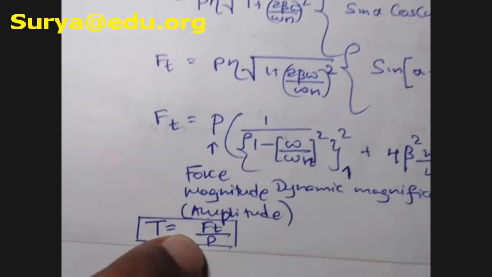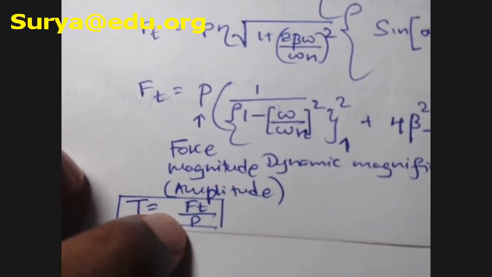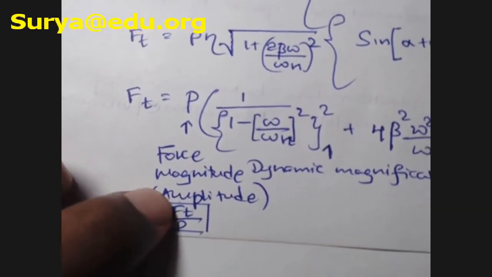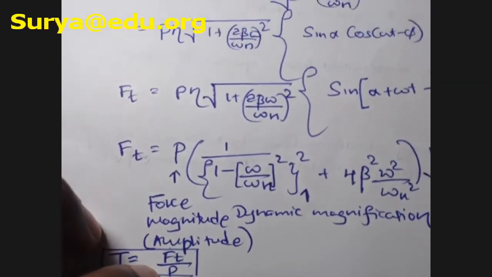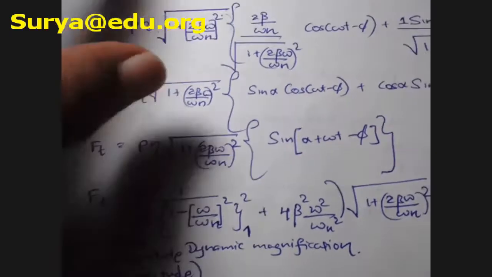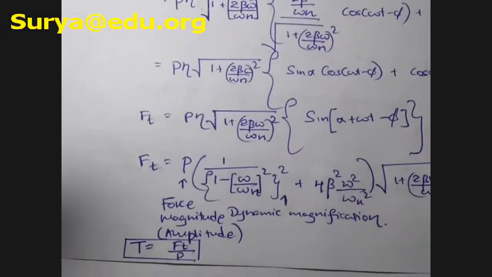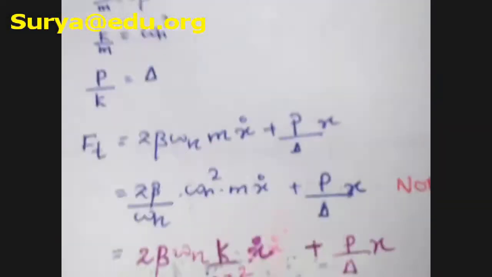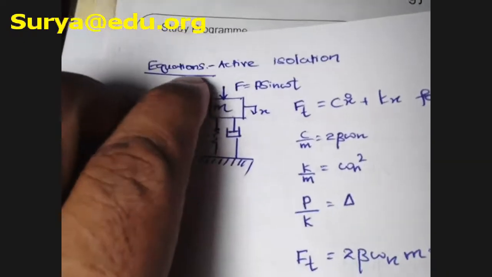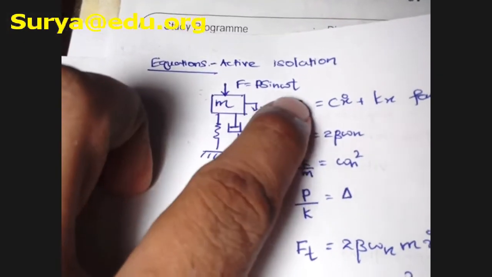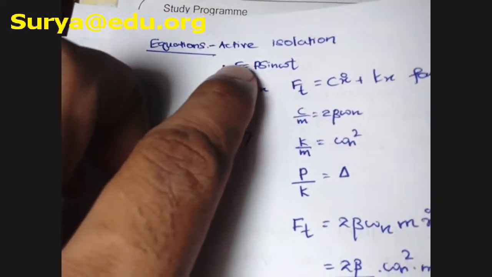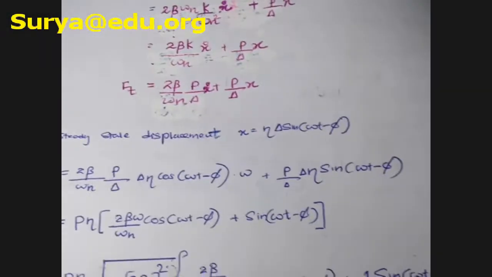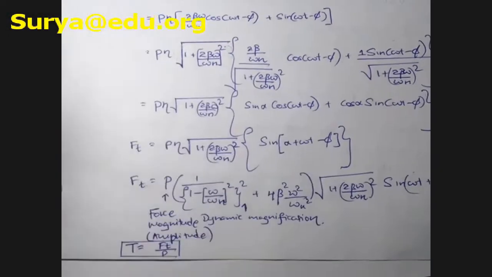P. Shall I say that again? So what is Ft? Ft is the force transmitted to the ground. What is P? P is the major force that actually causes this vibration, and that is the major disturbing force. As you can see, f equals P sine omega t, but sine omega t is related to the time, so P is the amplitude, right? I think I did that in a lecture also.